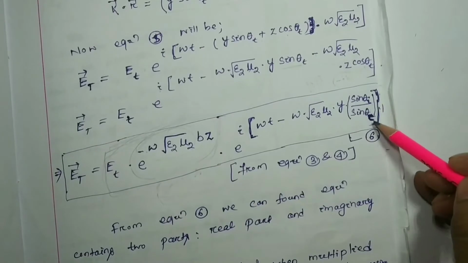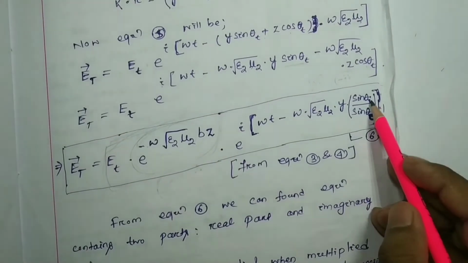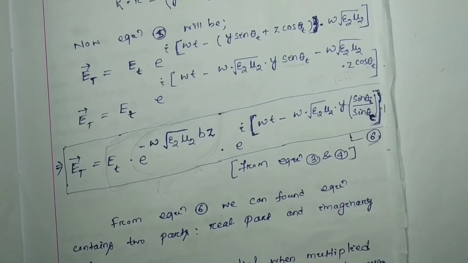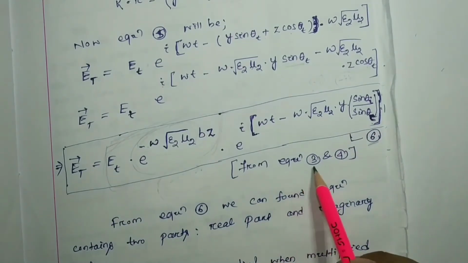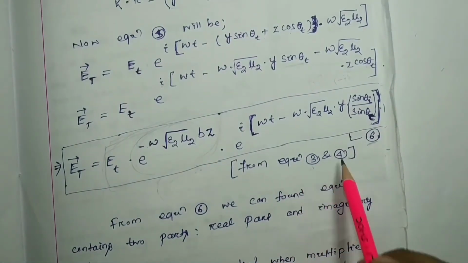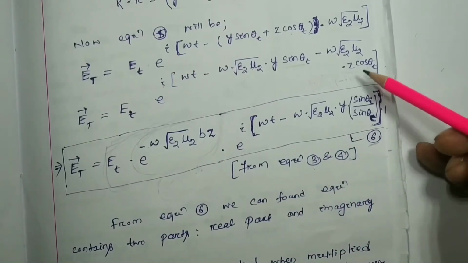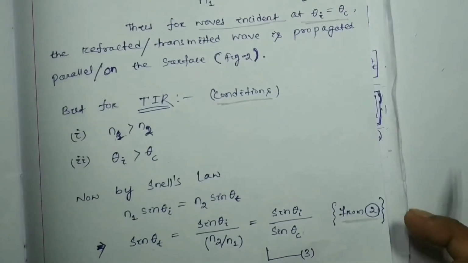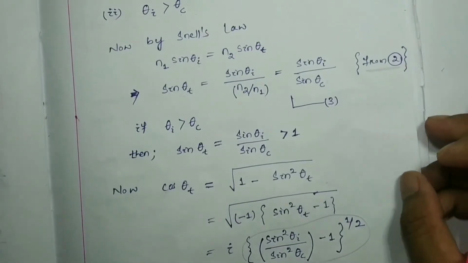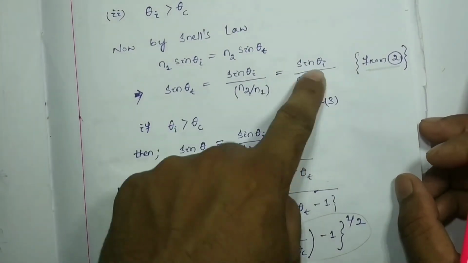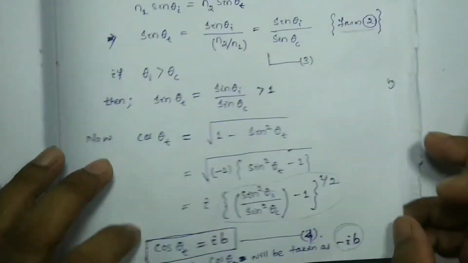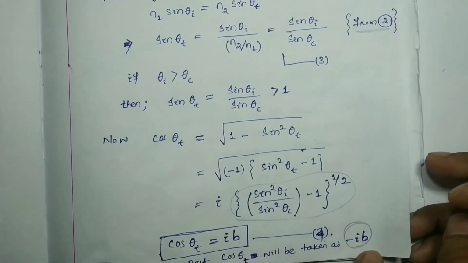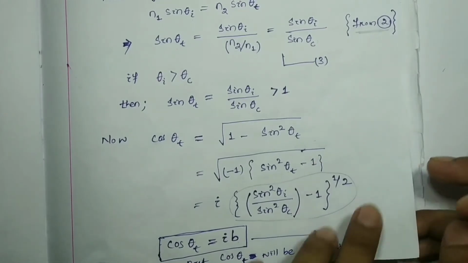So from equations 3 and 4 we substituted the values of cos theta t and sin theta t. Equation 3 represents this one, sin theta t, and equation 4 represents this one, cos theta t equals i minus ib.